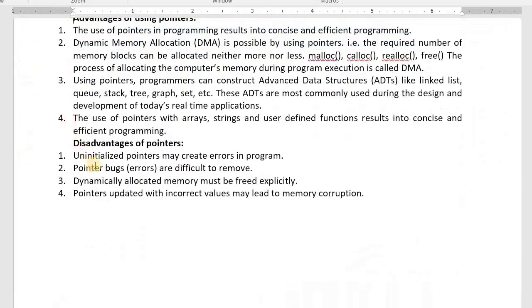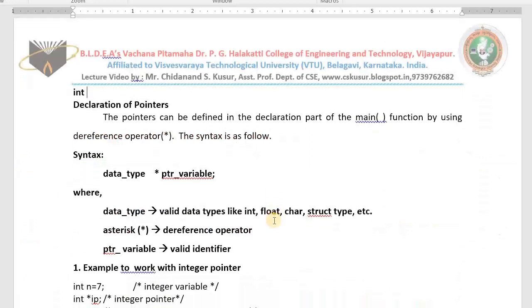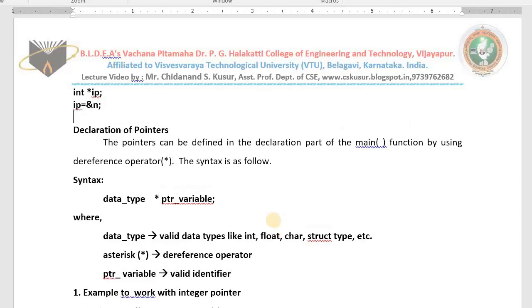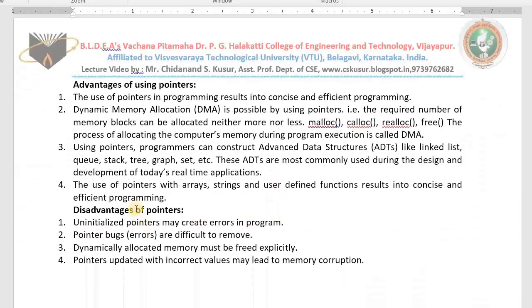What are the disadvantages? Uninitialized pointers may create errors. That means I defined one pointer variable, int *ip, and I have not assigned any value or address to it. Without assigning the address, if I use ip directly, then errors will come. That's why you need to be very careful. Uninitialized pointers may create errors in a program.